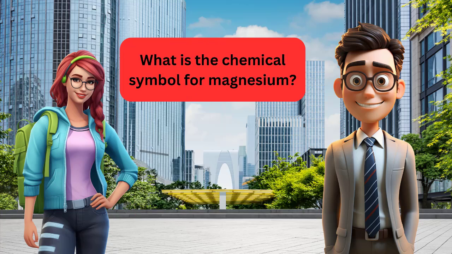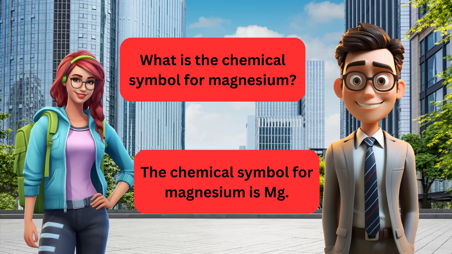What is the chemical symbol for magnesium? The chemical symbol for magnesium is Mg. What is the chemical symbol for magnesium? The chemical symbol for magnesium is Mg.